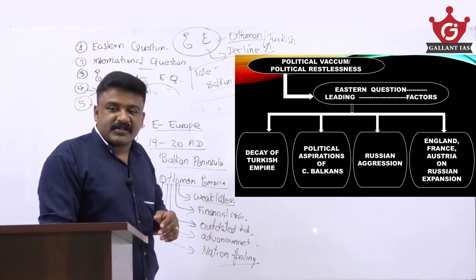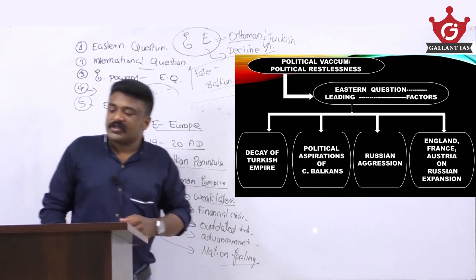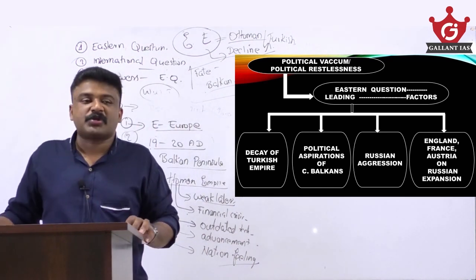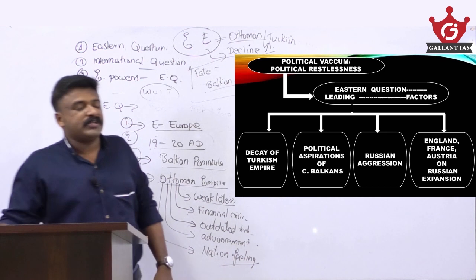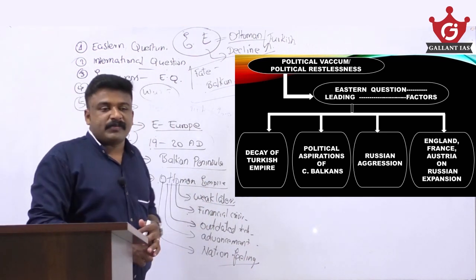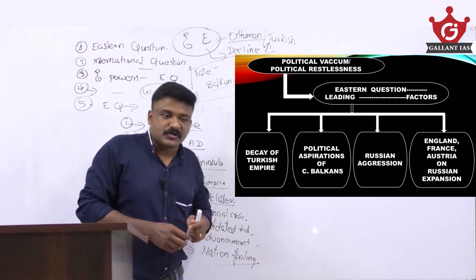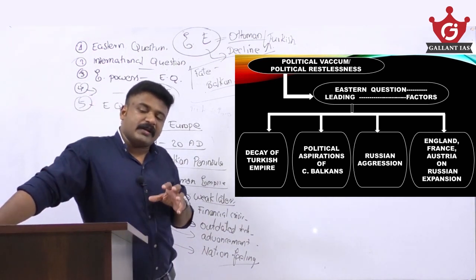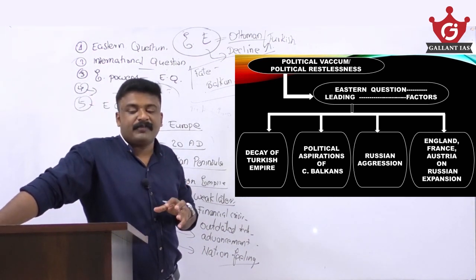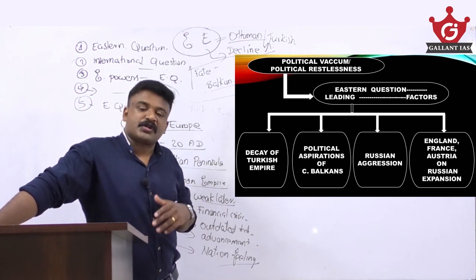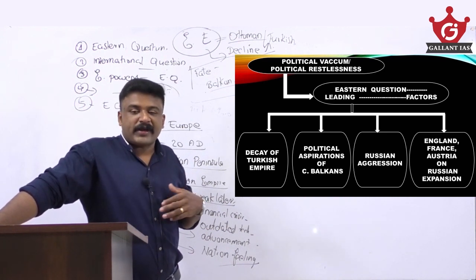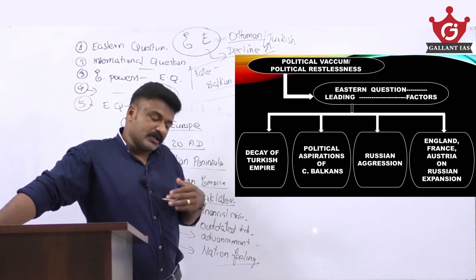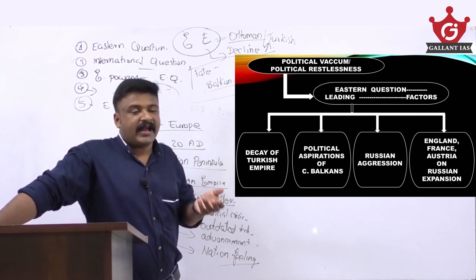Then Russian aggression. Another reason, which further aggravated this situation, was Russian aggression. You see that Russia wanted to conquer many portions of this, especially Constantinople and all. So Russia wanted to conquer many portions of the Ottoman Empire or Eastern Europe, because Russia wanted to extend its sway, its reach to Africa and Asia.